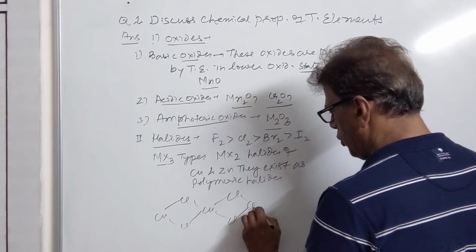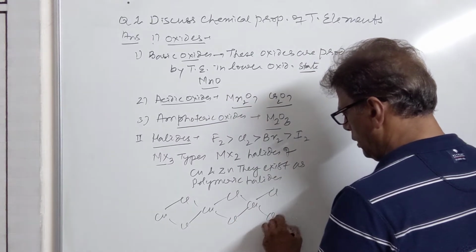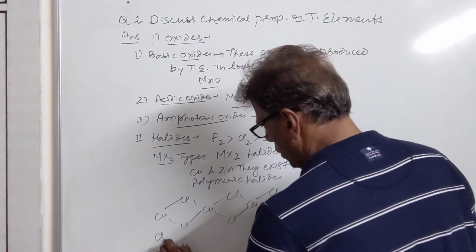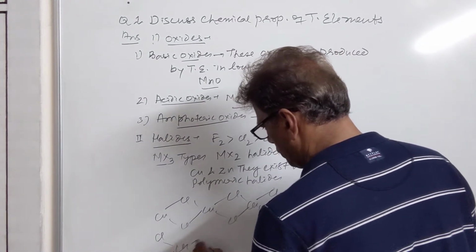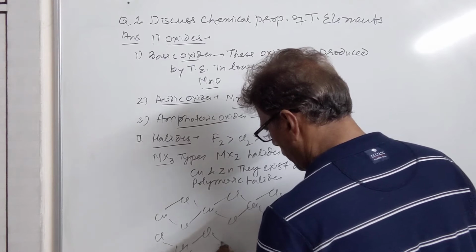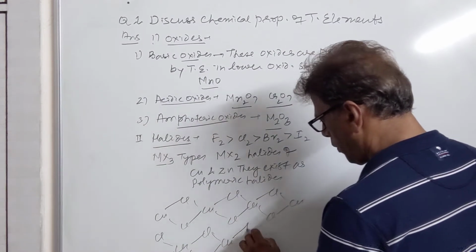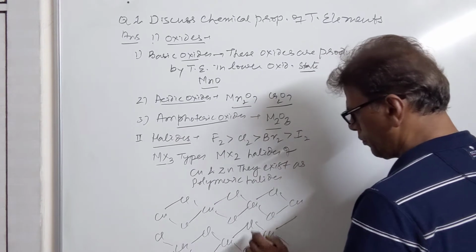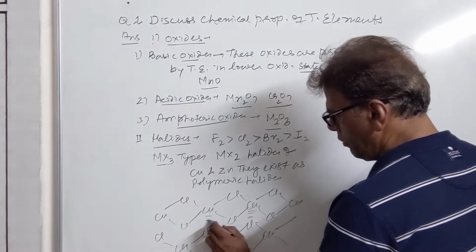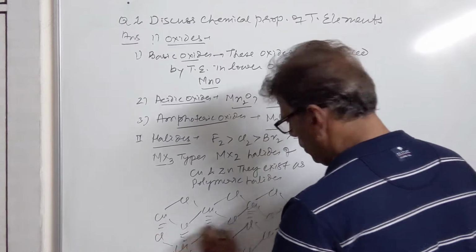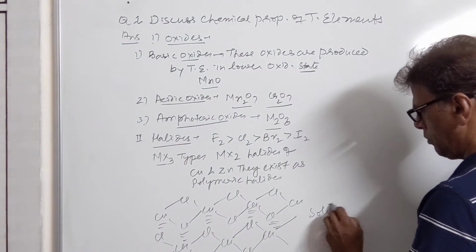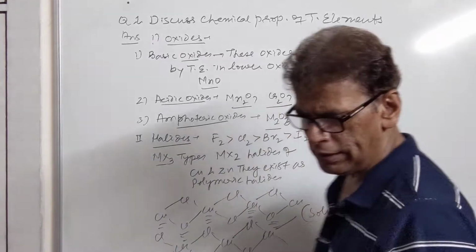First of all, they form a linear chain, and these chains are then held together by weak van der Waals forces. This will go on, so they are forming van der Waals forces among different polymeric chains. That's why they exist as solids. Similar is the character of zinc halides.